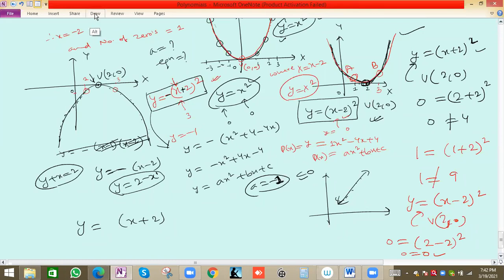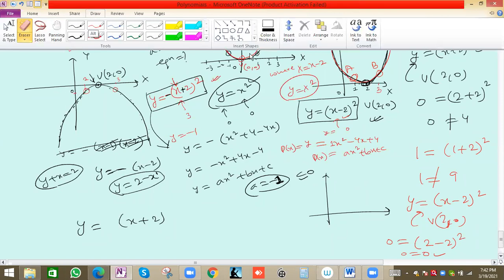We have this concept in straight line also. Sir, you're saying that the equation will differ in each graph?